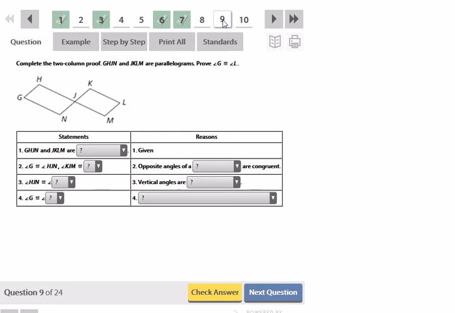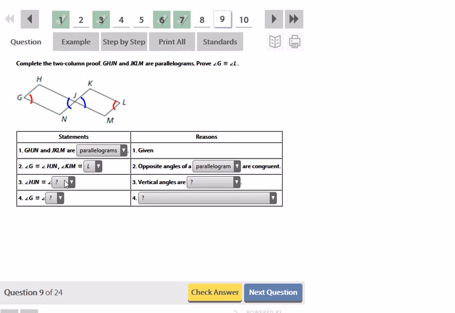Complete the two-column proof. These are both parallelograms, so prove that angle G is congruent to angle L. Okay? So GHJN and JKLM are parallelograms. That was given to us. Angle G is congruent to angle HJN, which is the one over here. And KJM, which is the one over here, is congruent to angle L. The reason for that is opposite angles of a parallelogram are congruent.